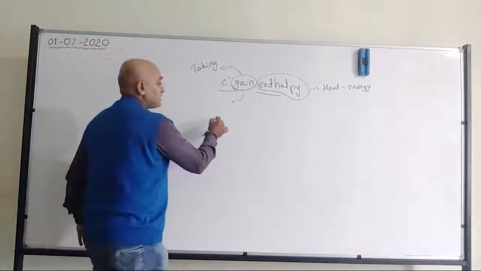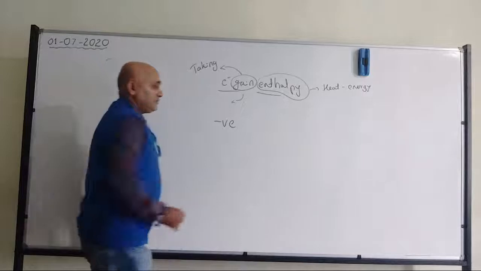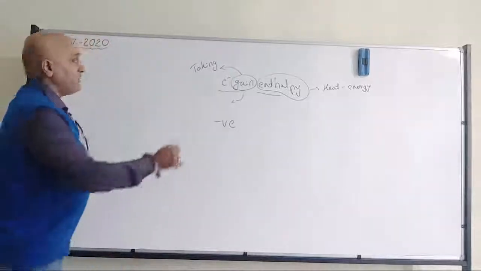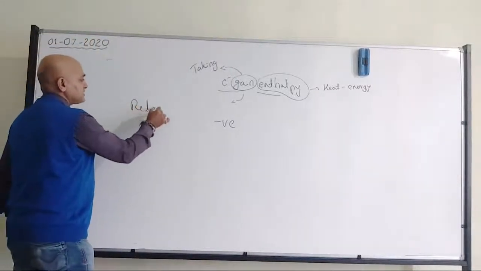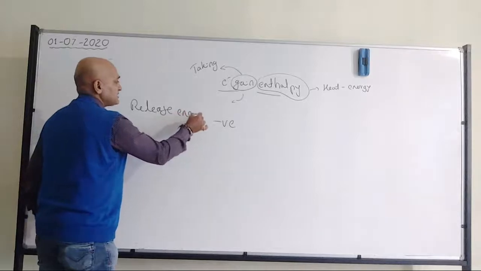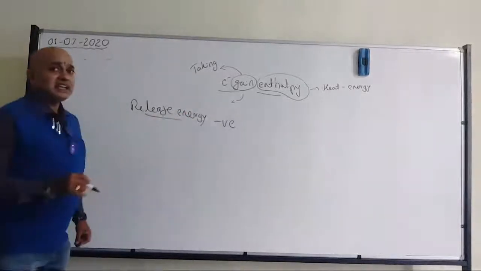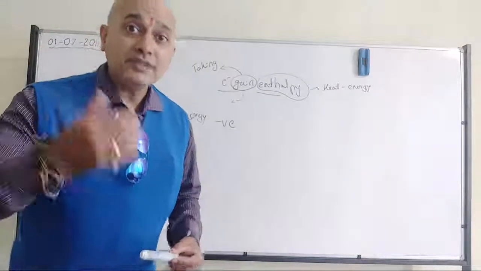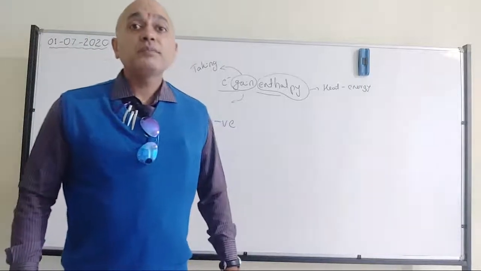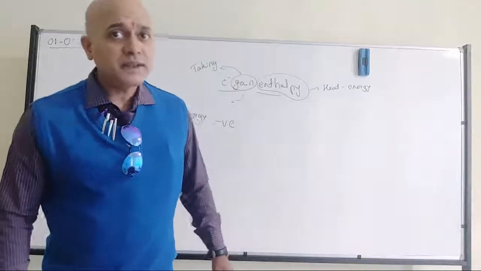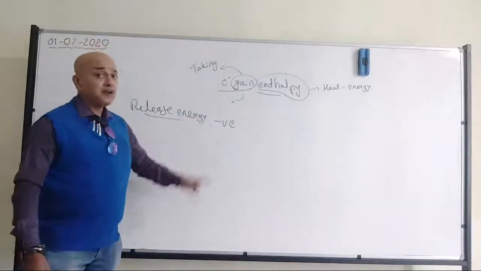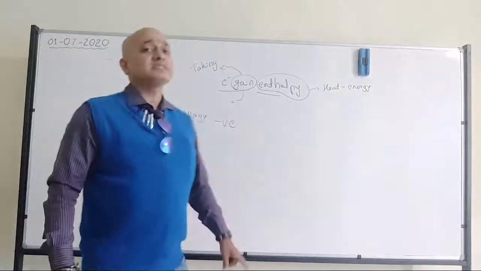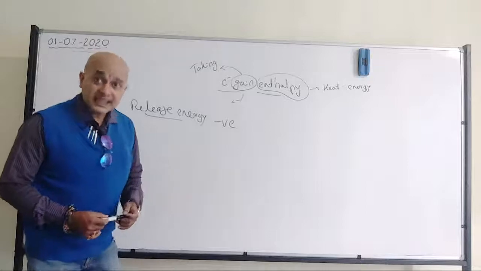Now please remember, electron gain enthalpy will be negative because there is a release of energy. That's what the definition tells: amount of energy released. Whenever energy is getting released, the value should be negative. Right? Whenever energy is utilized, then it will be a positive value. Try to understand this one, okay? So always electron gain enthalpy will have a negative value, and it has an SI unit.